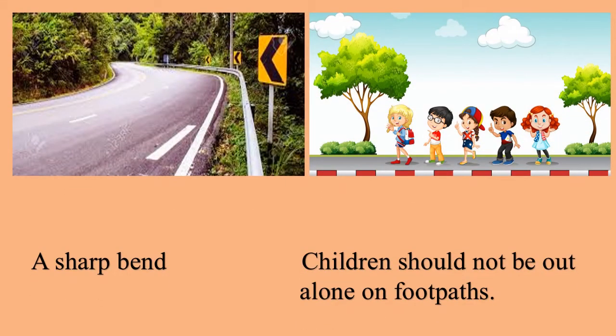Cross the road before a sharp bend so that oncoming vehicles can see you. Young children should not be out alone on footpaths and roads. If you are walking with an adult, make sure the adult is between you and the traffic. Hold the hand of the adult. Do not cross the roads by yourself.